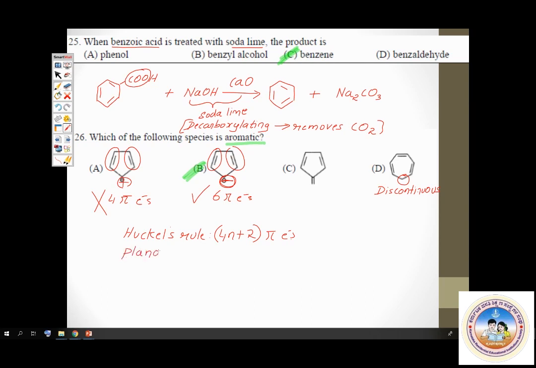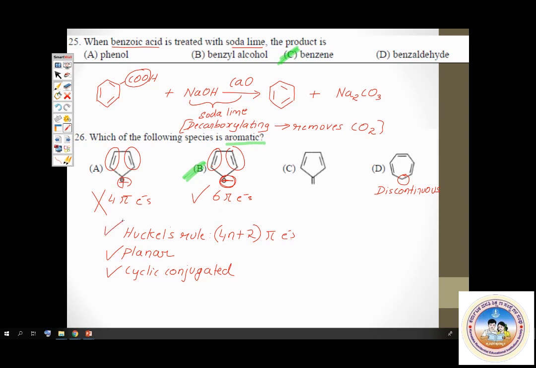Yes. See, there is continuous availability of p orbitals. 1, 2, 3, 4, 5, all 5 p orbitals. So yes, cyclic conjugated system. And it must satisfy Huckel's rule. Huckel's rule also satisfied. That's why option B is the answer. Okay. That was question number 26.